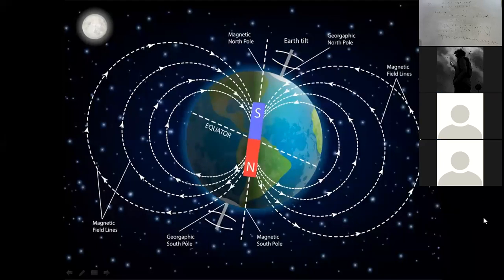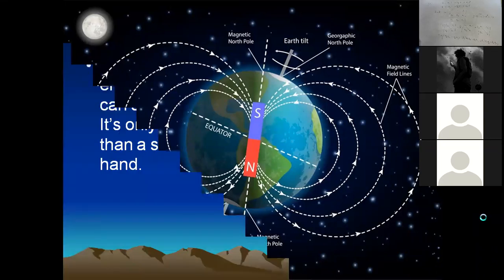So here is the diagram of the Earth's magnetic field. As you can see in the center, the north and south poles are making the magnetic field. And here, mentioned at the corner, are the magnetic lines, below the North and South Pole, the geographic South Pole, and Earth's tilt.